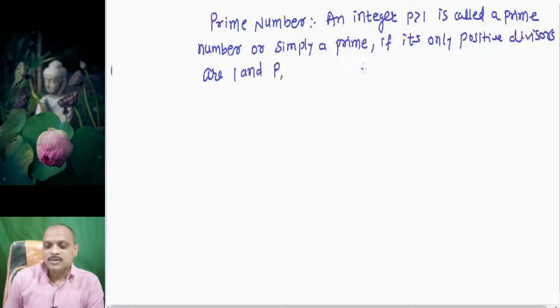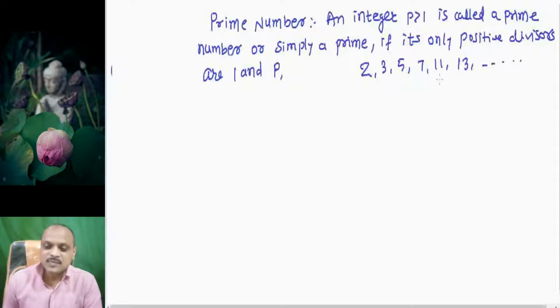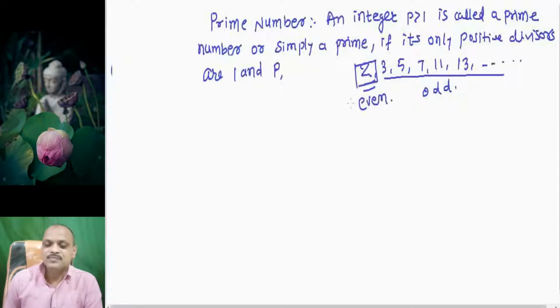For example, 2, 3, 5, 7, 11, 13 and so on are prime numbers. Now observe the list of prime numbers. This 2 is even and all the other remaining ones are odd. So in this list we have only one even prime number, and all other primes are odd numbers.